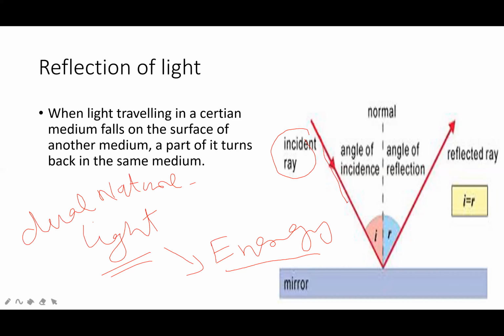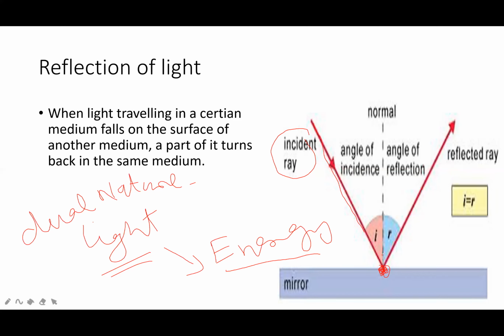It is incident on a surface, here it strikes the mirror. When a light ray traveling in a certain medium falls on the surface of another medium, a part of it turns back into the same medium.